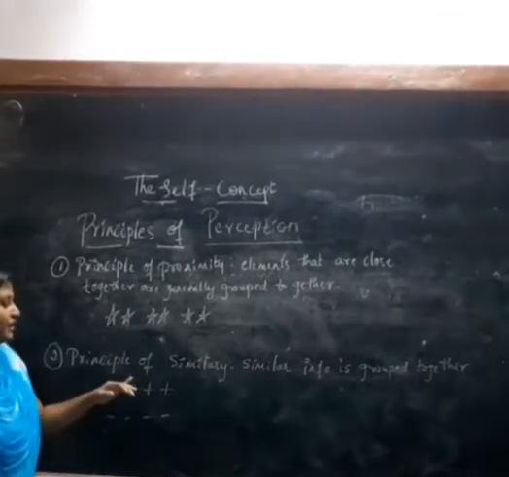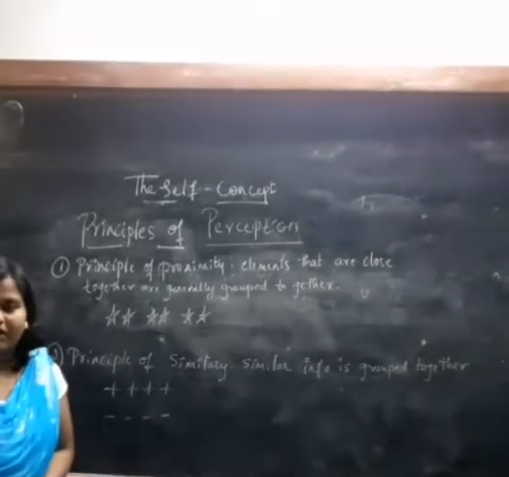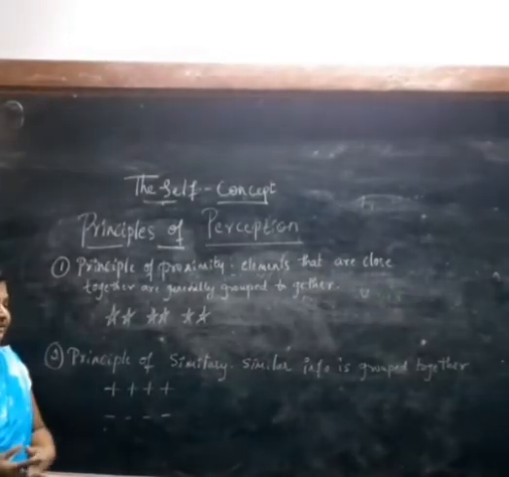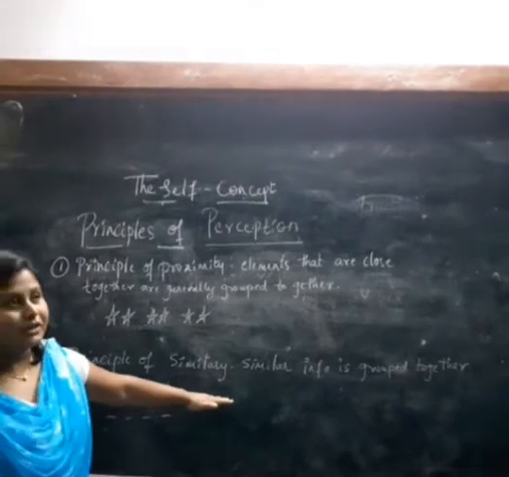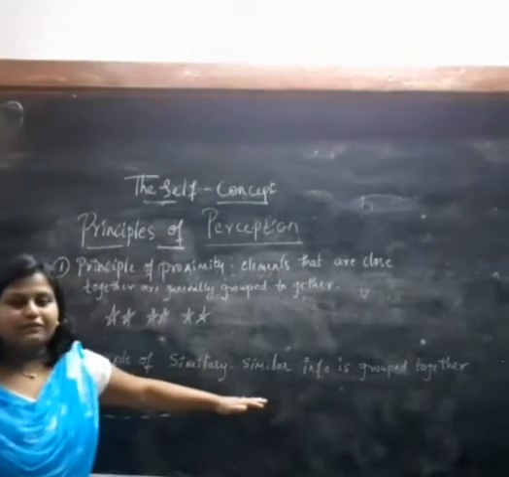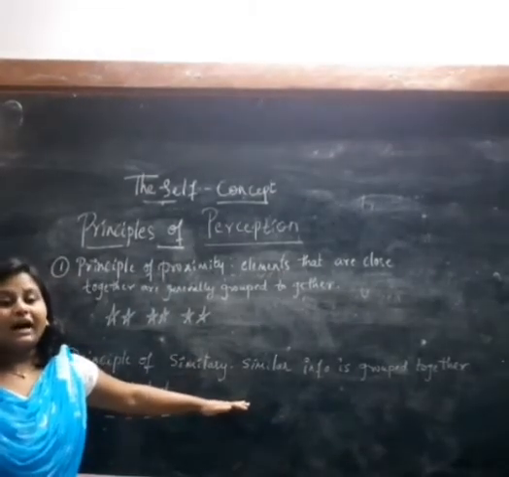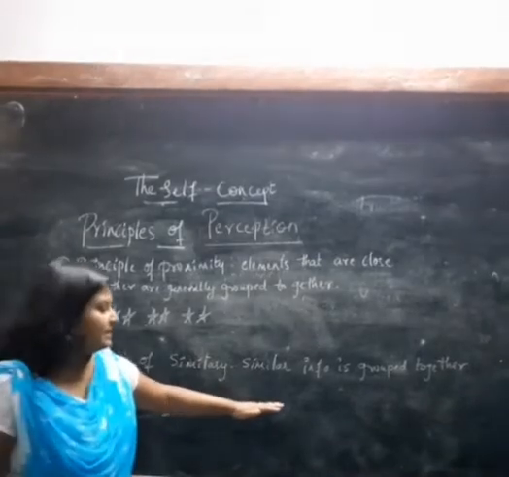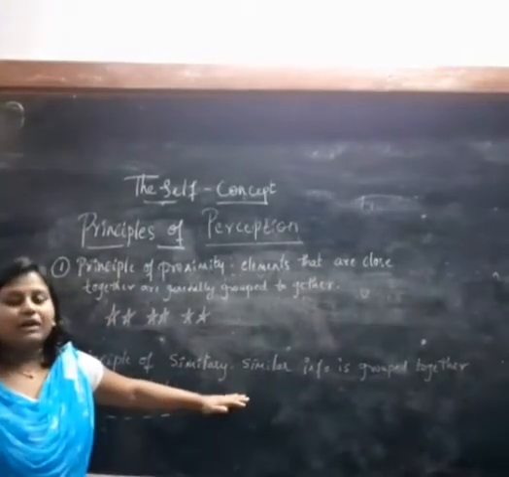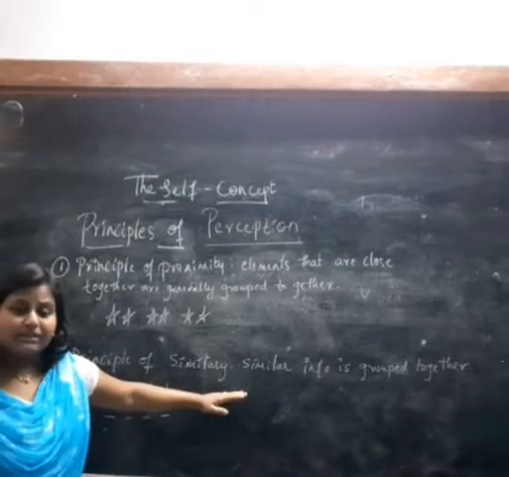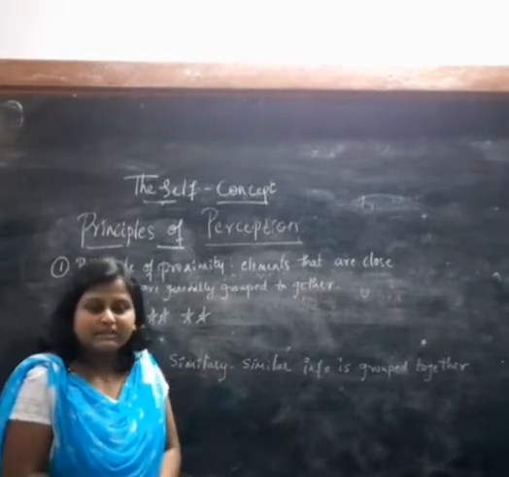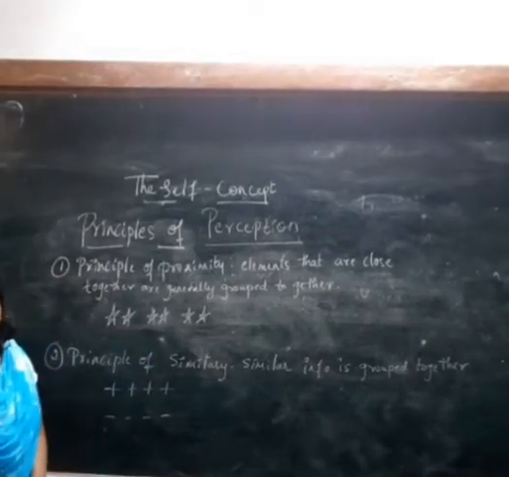So the principle of similarity operates on the category where we usually group objects or information based on appearance which is similar in nature. So we categorize objects or information based on similarity in appearance.